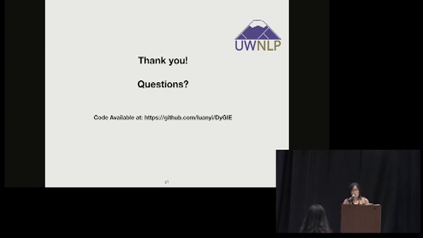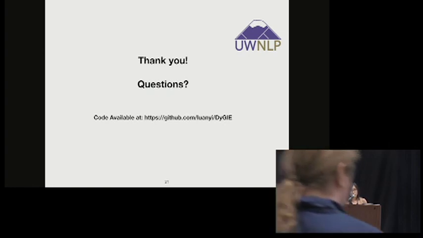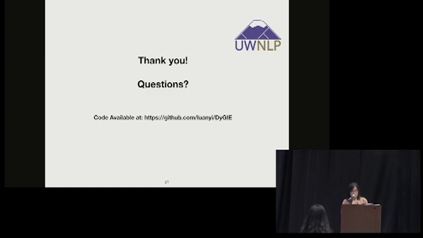He introduced a beam pruning strategy, and I didn't talk too much about that in our work, but it's actually kind of important how many span candidates we want to keep in the beam, because usually if you include all the span candidates, it results in lots of candidates, and it's hard to construct the graph. So we basically restrict the beam size so that we know how much information we want to keep. Okay, thank you.